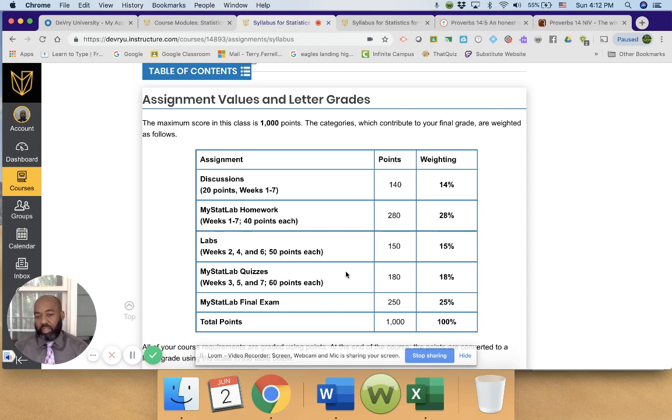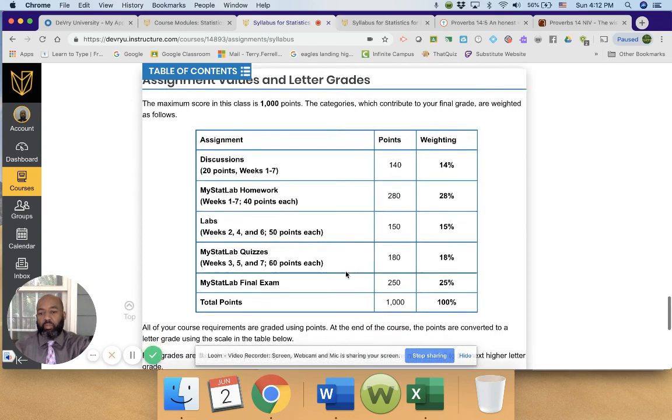And your labs, and something else just to note, just your homework, the way it's due, you can redo the problems over and over until you get it right. All you have to do is just do a similar problem and embed it in the MyStatLab. You just click on the textbook and it'll take you directly where you need to read and understand the problem. It also has places on there where you can watch videos that will help you with the concepts as well. And also a place where you can send me a question, and if you need help from me as well, I can help you on it as well.